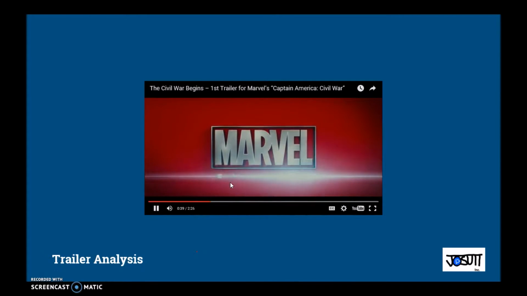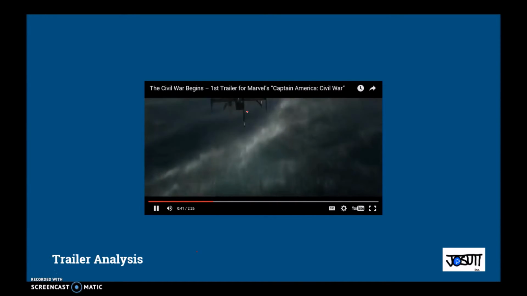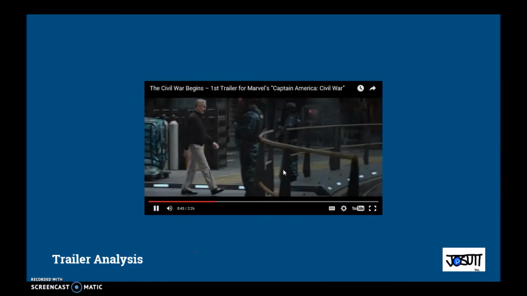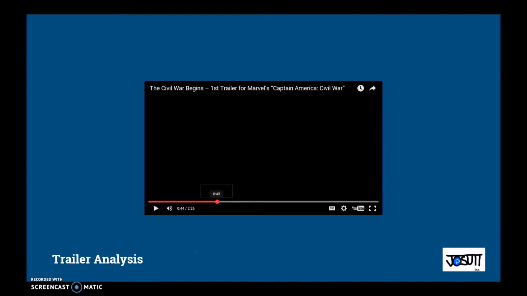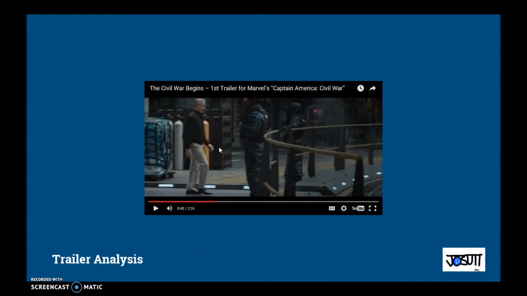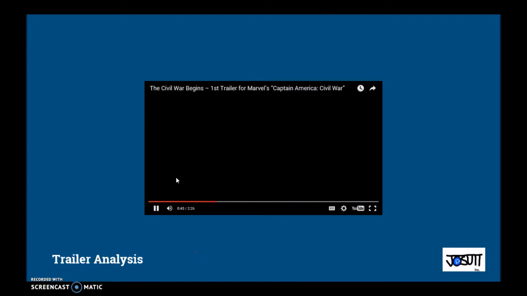Okay, so next up, we see a helicopter flying. This is a gray helicopter. Then we see General Ross for the first time since the Incredible Hulk. And here he's going to some circle thing. Now, some people think that this could be where he transforms into a Red Hulk and he's kind of controlling himself. He's a better Hulk than the Red Hulk is, or than the Hulk is.